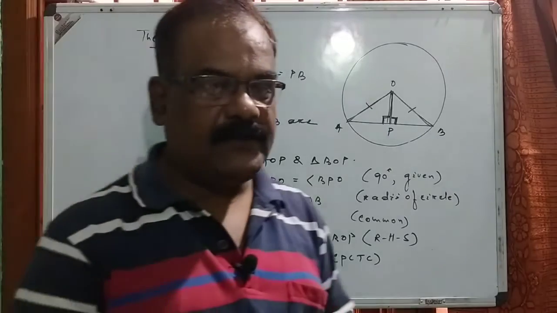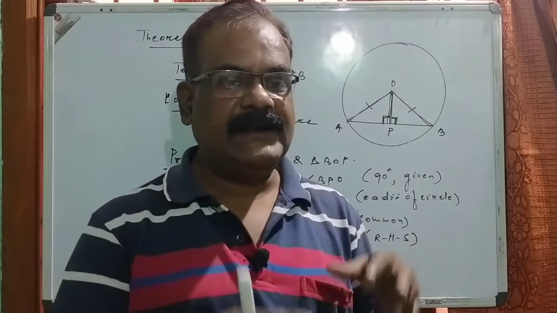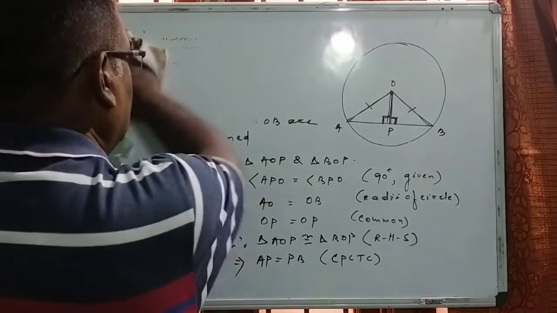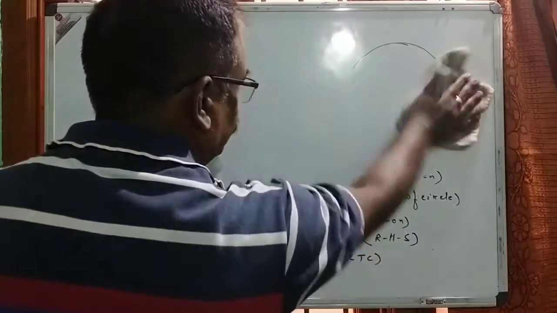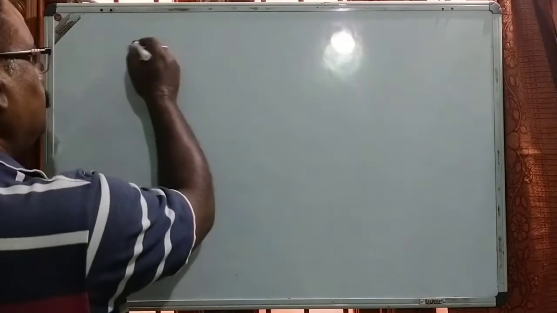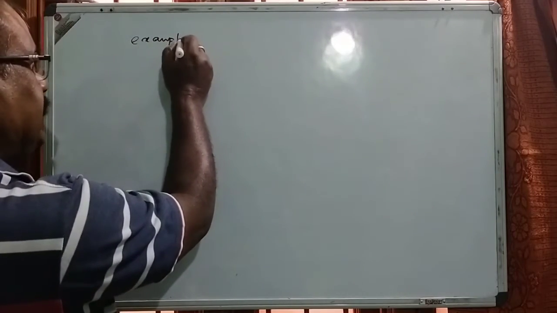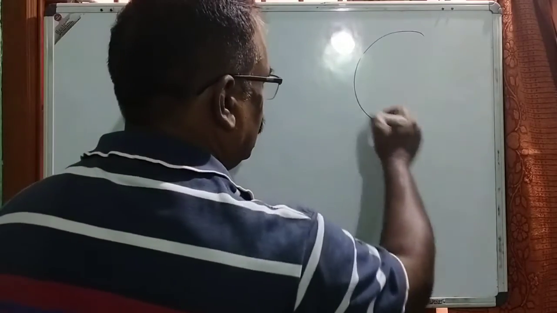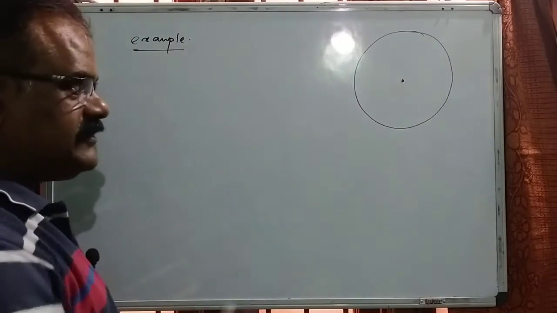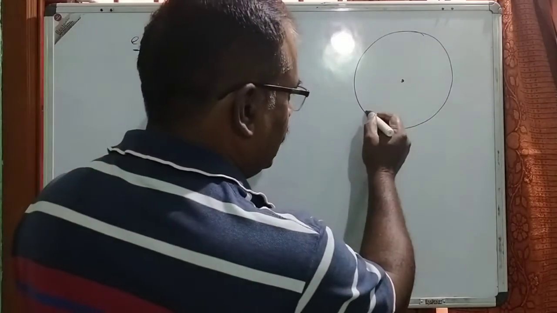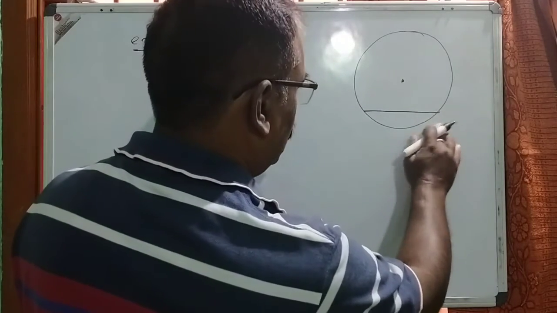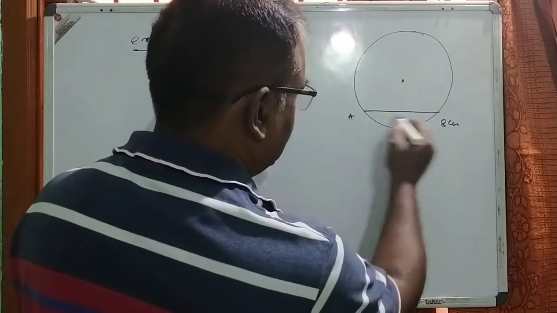Now what is the validity of this theorem? How can we apply this theorem? Take one simple example. What is the necessity of this theorem? Let us take an example based on this theorem. We have a circle whose radius is not given, whereas it is given that a chord AB of 8 centimeter is drawn.